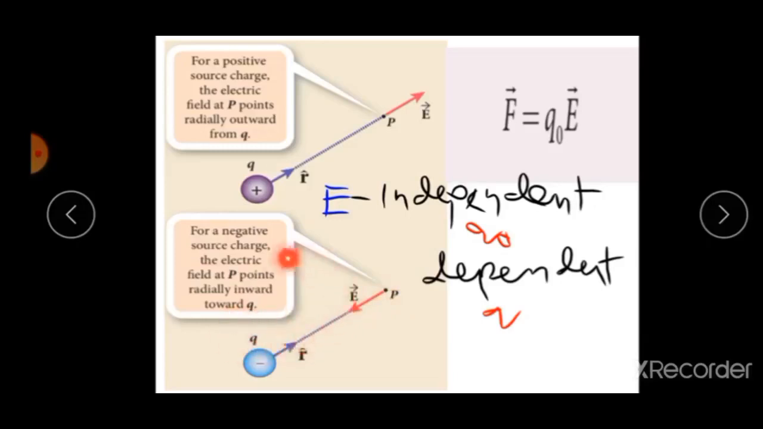If the electric field at a point P is E vector, then the force experienced by the test charge Q naught placed at the point P is F vector is equal to Q naught into E vector. Okay. This implies that the electric field is independent of the test charge Q naught and it depends only on the source of charge Q.